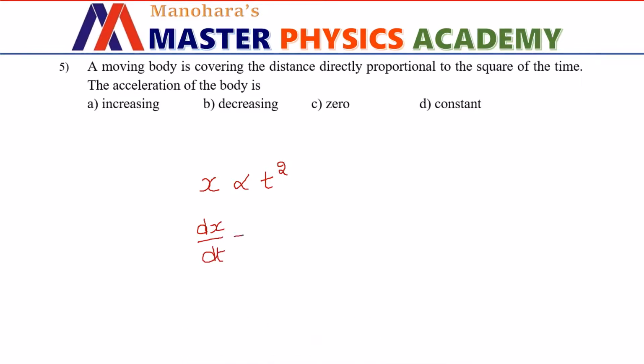According to the definition, it is velocity, and this is going to be directly proportional to 2 times t. Now if we differentiate this equation with respect to time again, we have dv by dt, which is nothing but acceleration according to the definition, which is directly proportional to differentiation of 2t, which is just 2. So if you look at this, we can easily say that acceleration is constant. Option D is the right choice.